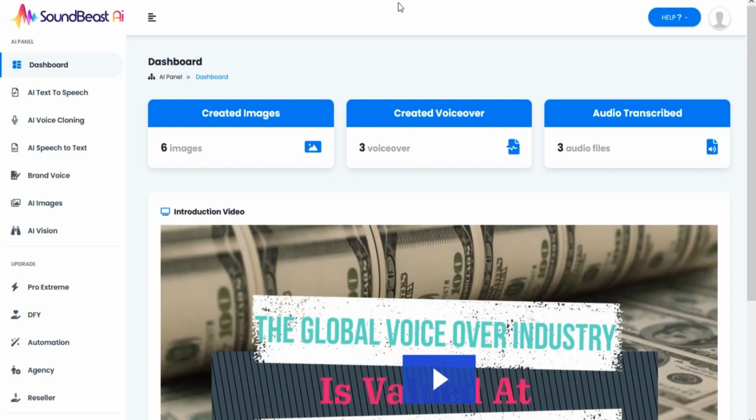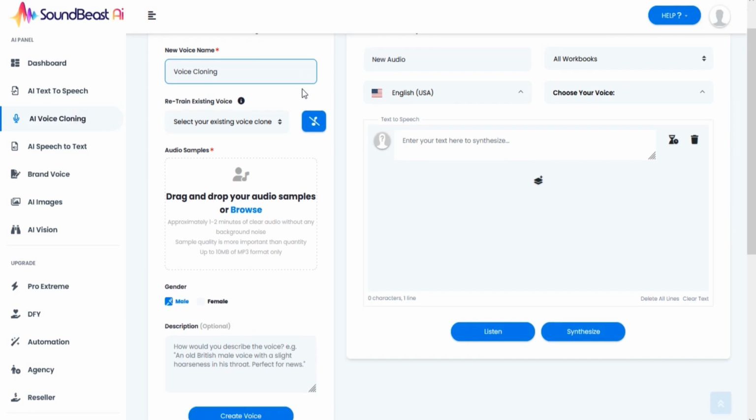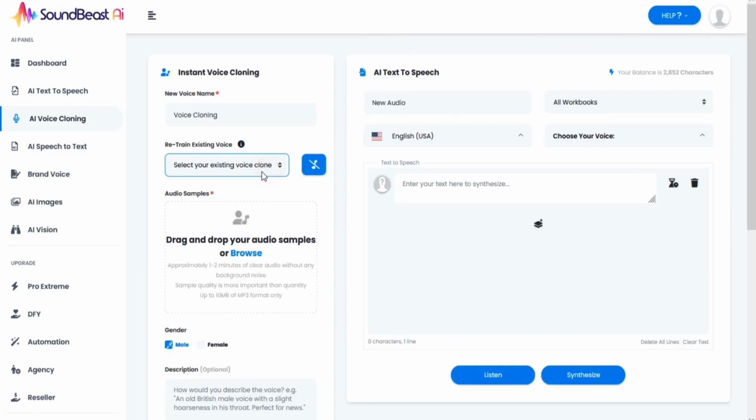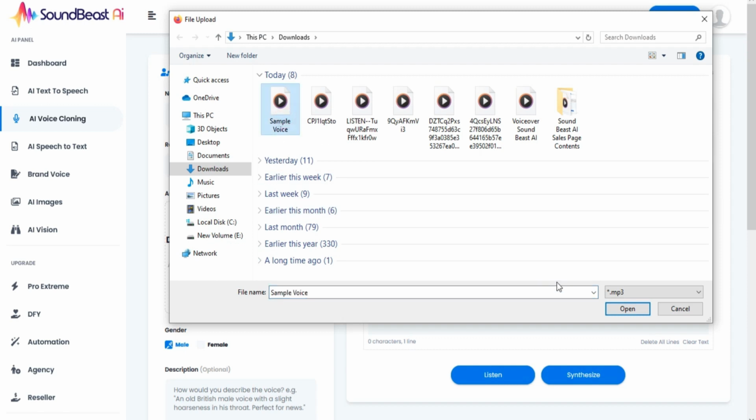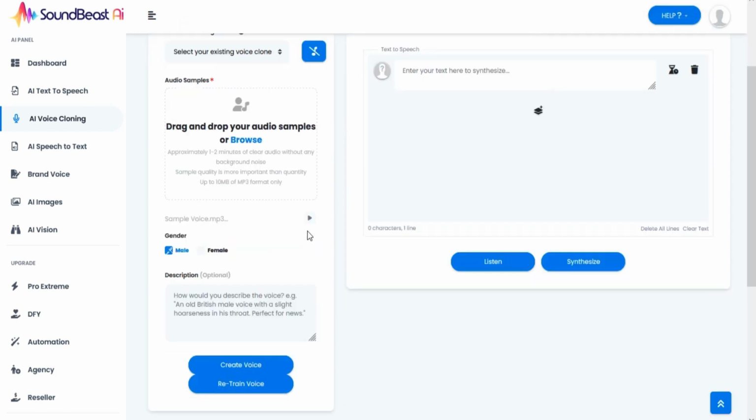In this tutorial, we are going to show you how to generate AI voice cloning in Sound Beast AI. Go to the left menu and click on AI voice cloning. Here you can clone your voice. Give your voice a title. Upload a voice sample file from your local in which you want to clone your voice.